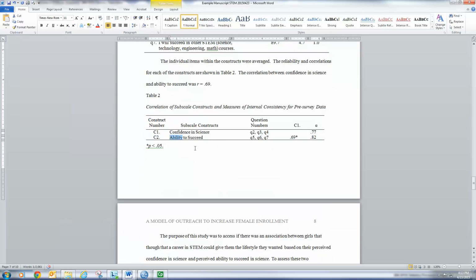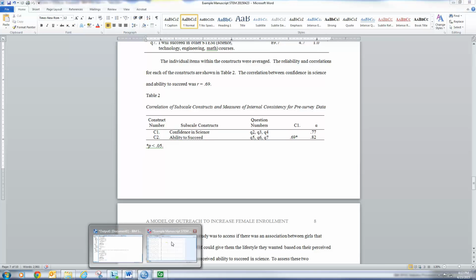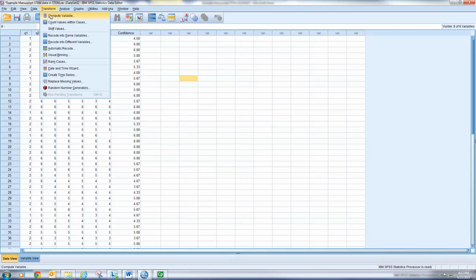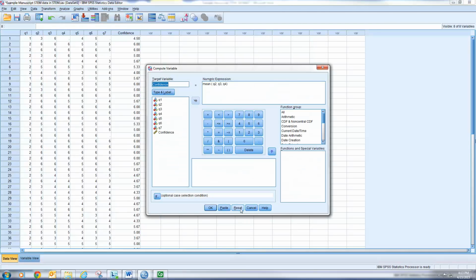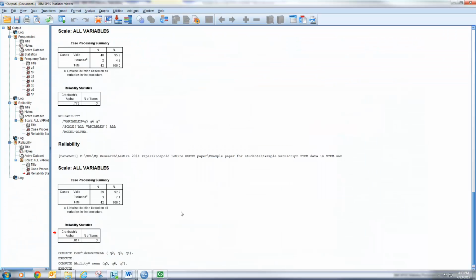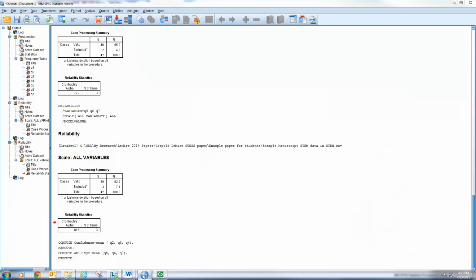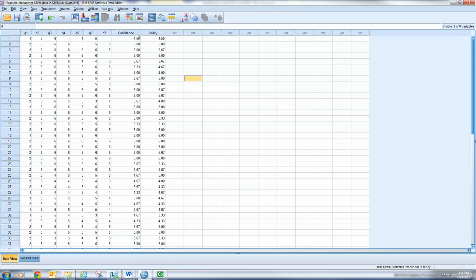So now we want to create ability, and that was made up of questions 5, 6, and 7. So I'm going to go to Transform, Compute. I'm going to reset it down here. Our new variable is ability, and that's the mean of those items, which was Q5, comma, Q6, comma, and Q7. I'm going to close the parenthesis and just hit OK. And likewise, it says compute ability. If I go to my data set, I see now I have confidence and ability.